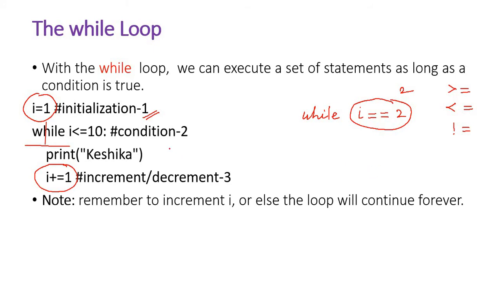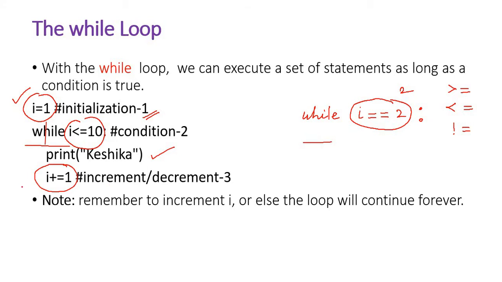If you see this basic code, I have initialized I equal to 1. Then the while condition is I less than or equal to. Very important thing for while, after defining the condition, I need to put a colon. Then indentation is very important. We have to leave a minimum space of 1 tab.